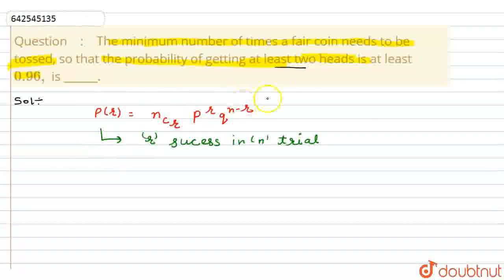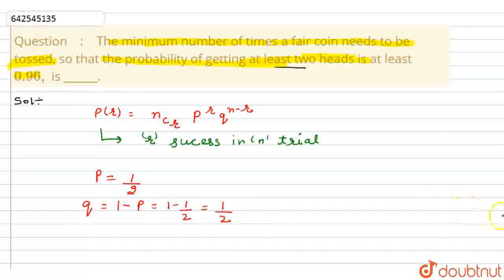Now in the question we are given the probability of getting at least two heads. So P, the probability of success, is equal to 1/2 for head. Q, which is failure, is equal to 1 minus P, which is 1 minus 1/2, equal to 1/2.